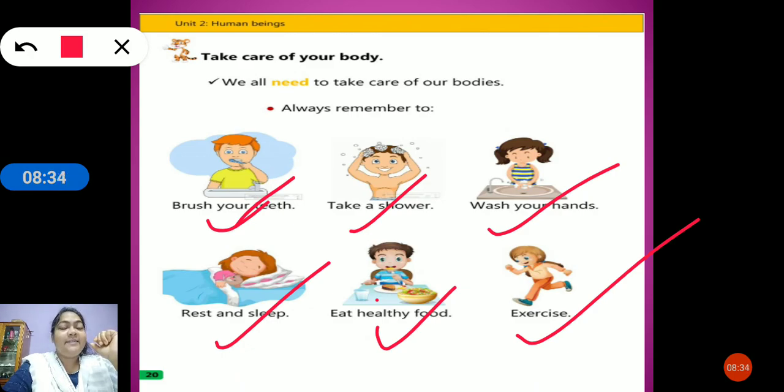Children, these are the things we have learned in our today's revision class. I hope you have understood. And children, if you have any difficulties, you can message me so that I will help you to learn it more clearly.